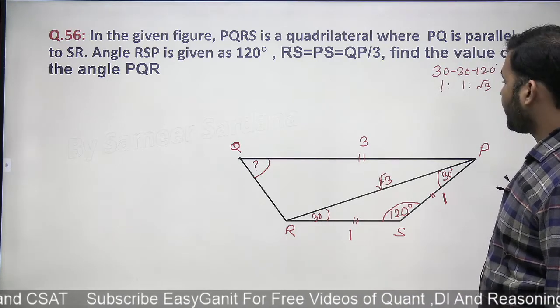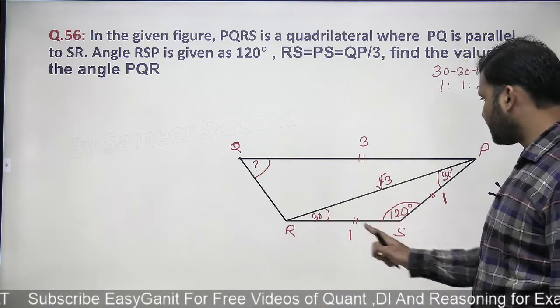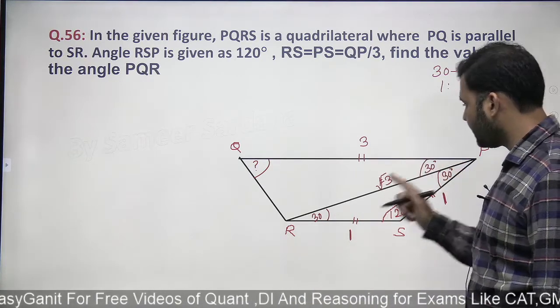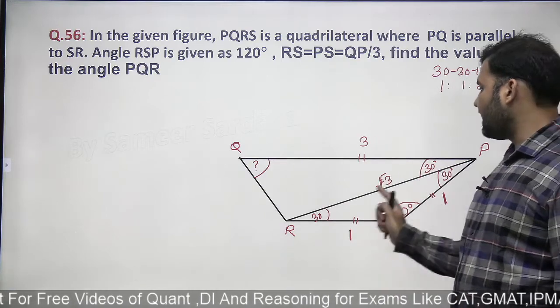What I'm supposed to find out, okay, and this line is parallel, right? This line is parallel to this line. So this is 30 degree. Can I say this will be also 30 degree? Alternate angle, 30, 30. Now, can I apply the cosine rule here?